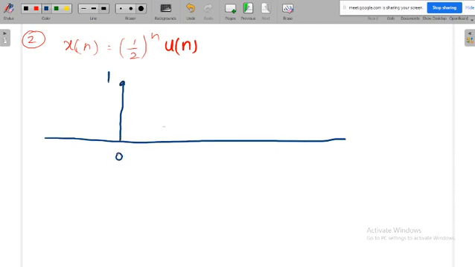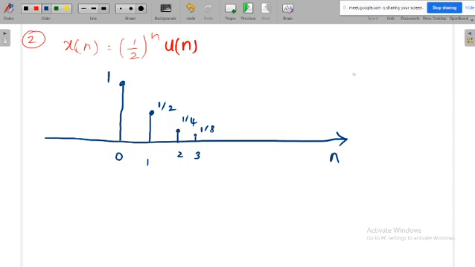This is at n is equal to 0. Then at n is equal to 1, the sample value is 1 by 2. At n is equal to 2, the sample value is 1 by 4. At n is equal to 3, the sample value is 1 by 8. Like this it goes on, then finally it will reach 0 when n goes to infinite.